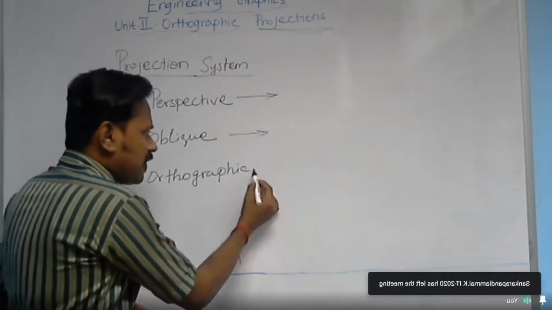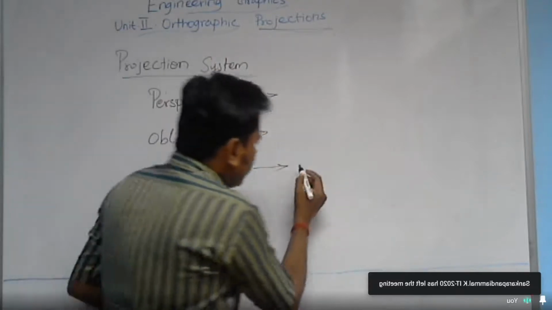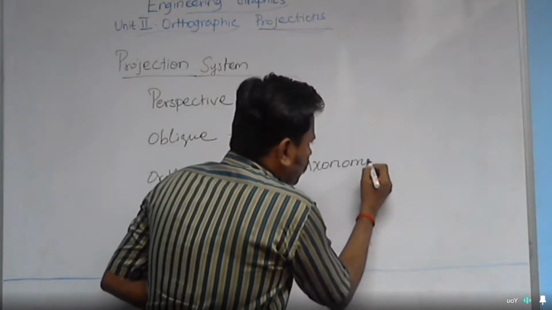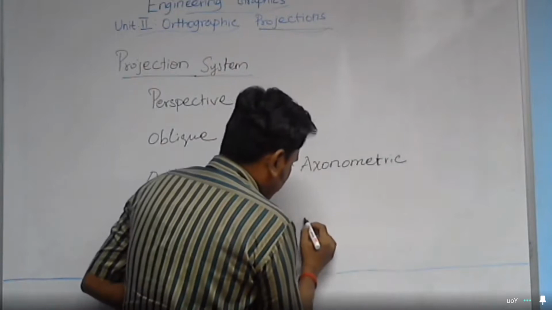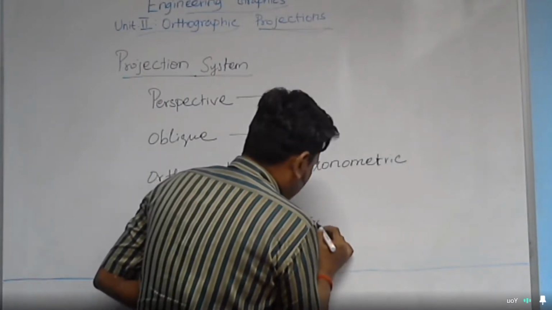And in the case of orthographic projection, which is mainly dealt with by us, there are two important categories: axonometric projection, and first angle and third angle projections.